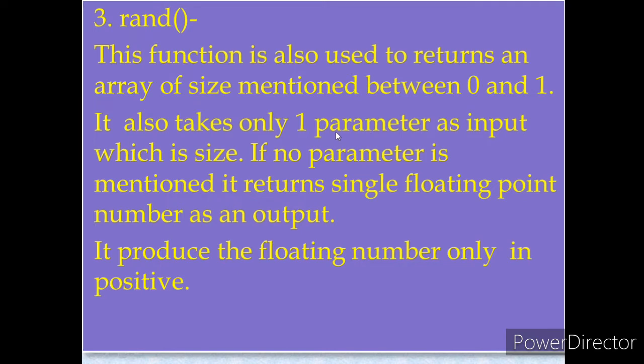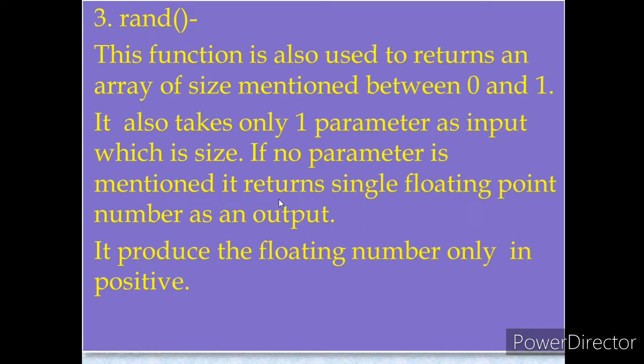That means it receives only one parameter, and that parameter will be the size. So if you do not specify the size of the returned array, it will return a single floating point number, as we saw in the rand_n function. That means if no size is specified, it returns a single floating point number.